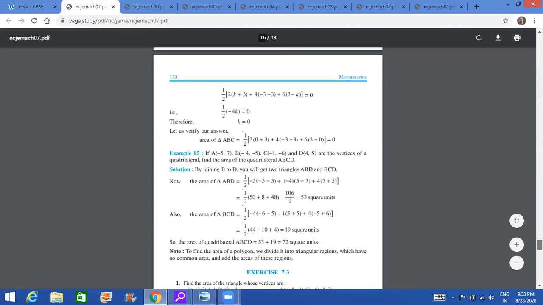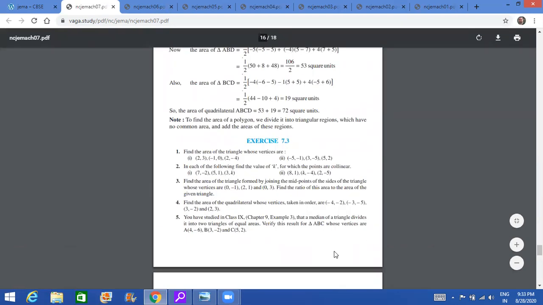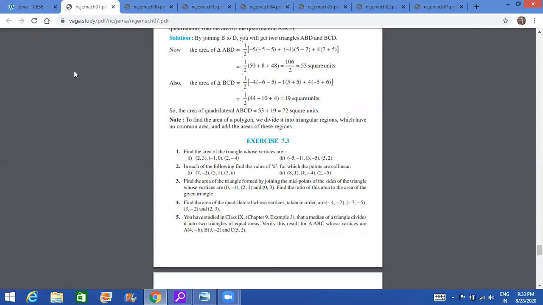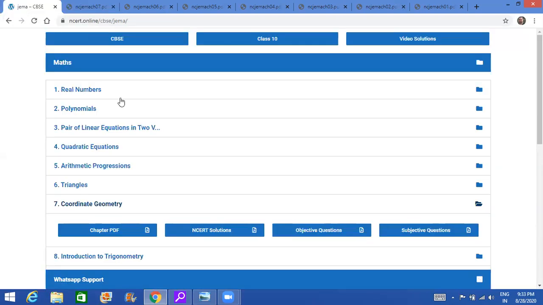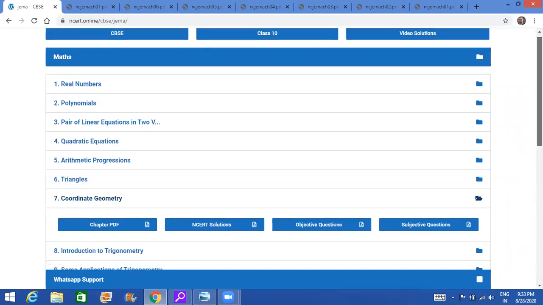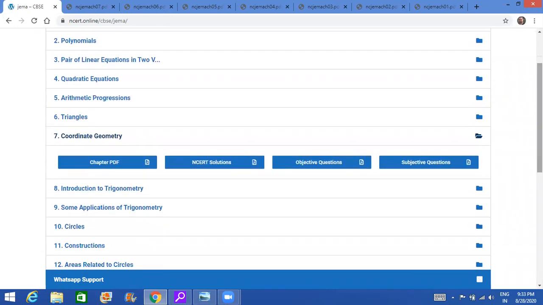So you need not do this full exercise 7.3. This is not required at all for this year. Okay, this is a one-time measure. Next year it will come back. So those who are giving the board exam this year need not do 7.3.